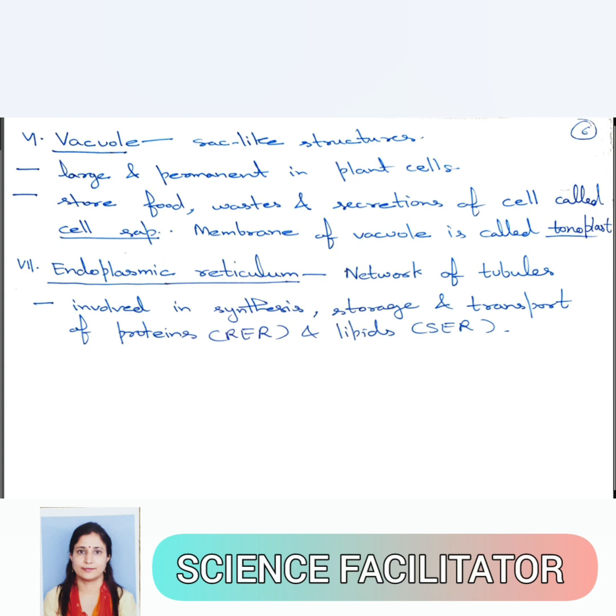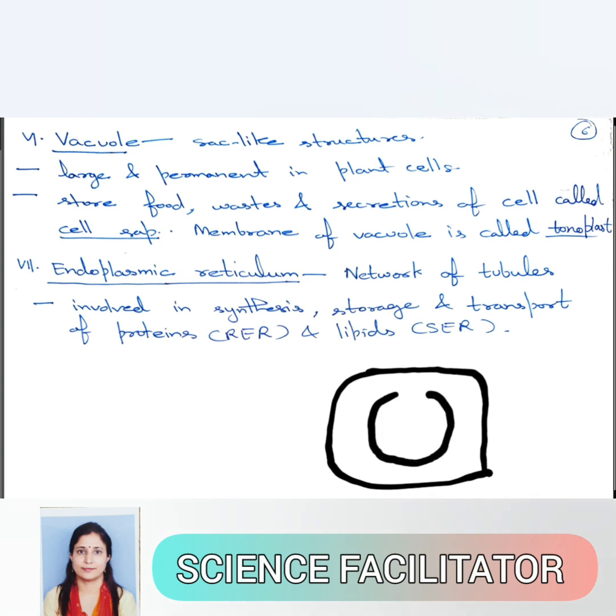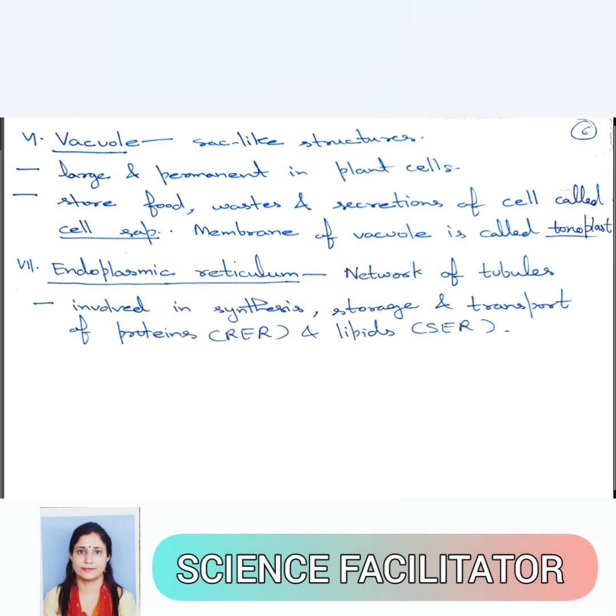The next organelle that I am going to discuss is vacuoles. In plant cells, vacuoles are very big in size. They are such a big size that they occupy the central space, and these are bag-like structures, and they store food material, waste, secretions of the cell and minerals.